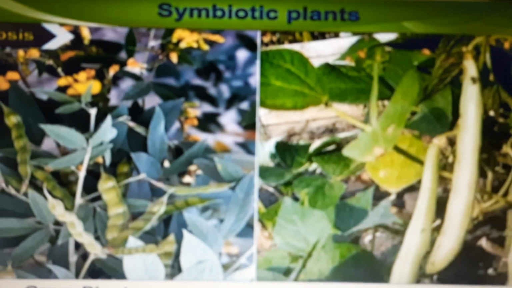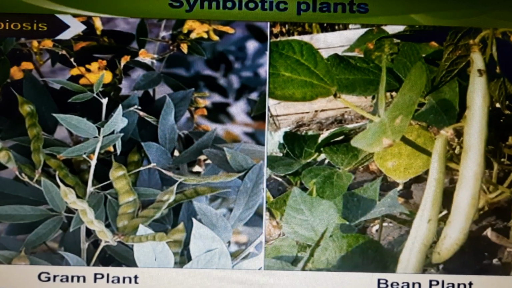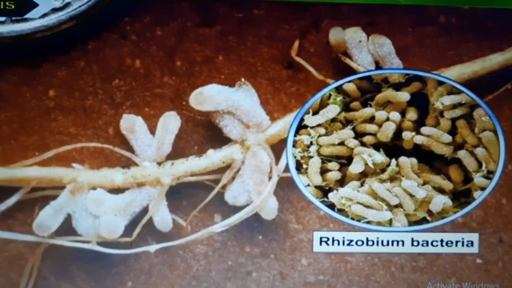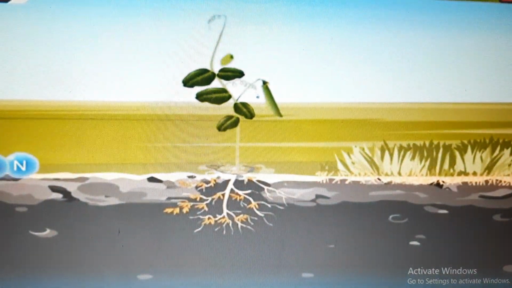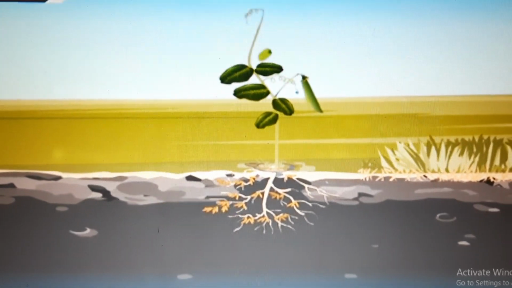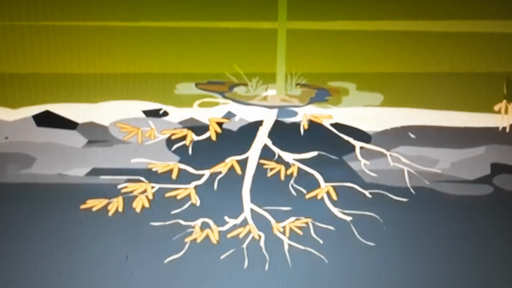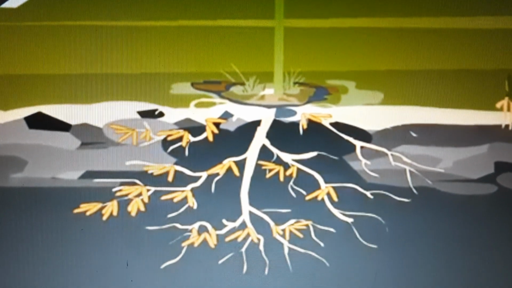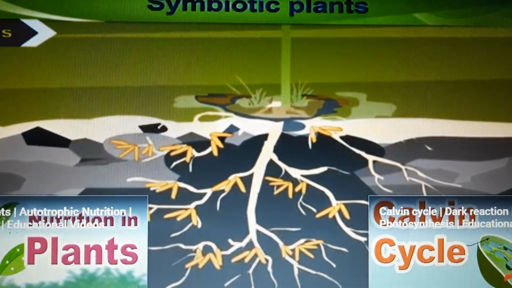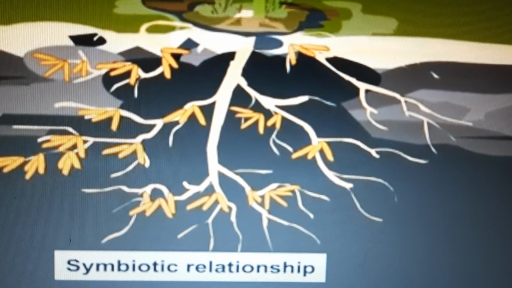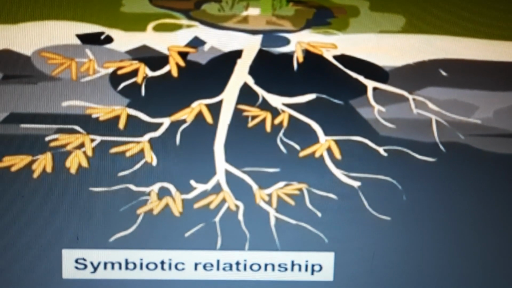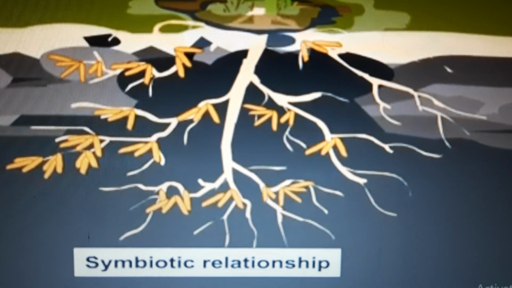Example: roots of leguminous plants like gram, beans, etc. contain nodules having Rhizobium bacteria. Bacteria convert atmospheric nitrogen into nitrates, which are used by leguminous plants. Rhizobium depends on the plant for its food. Thus, leguminous plants and Rhizobium have a symbiotic relation. So here, leguminous plants give shelter to the Rhizobium bacteria, and Rhizobium bacteria supply nitrogen.